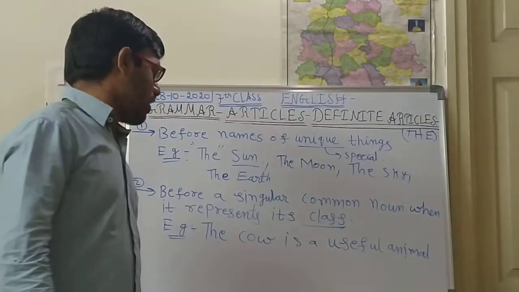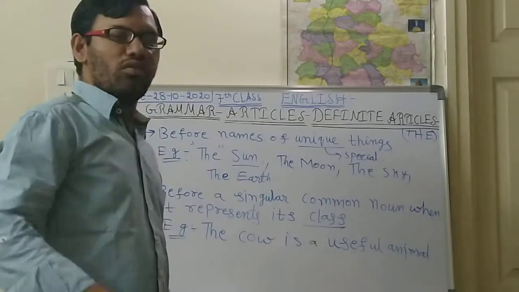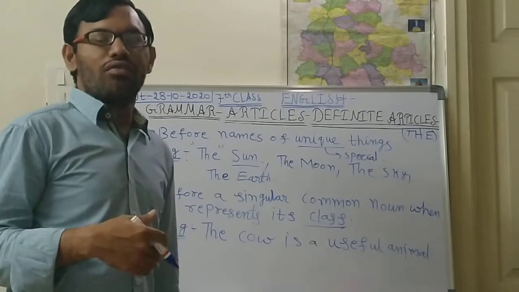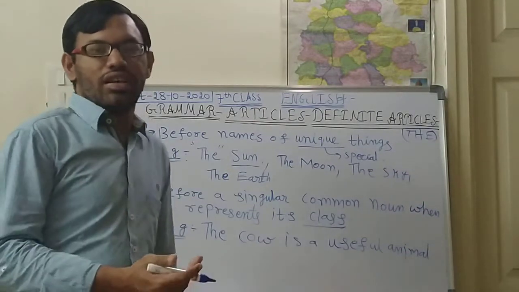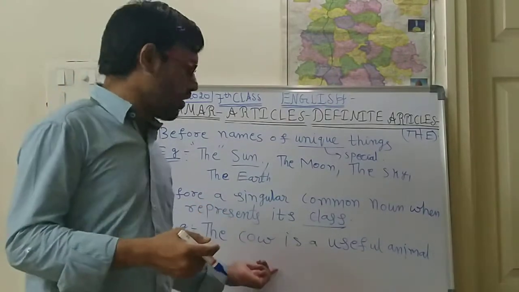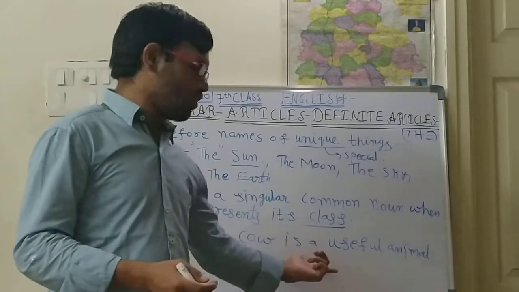Here the cow is one of the useful animals. For us Indians, for the Hindus, the cow is one of the religious animals. We will pray to the cow, we will worship the cow. So the cow is a useful animal.